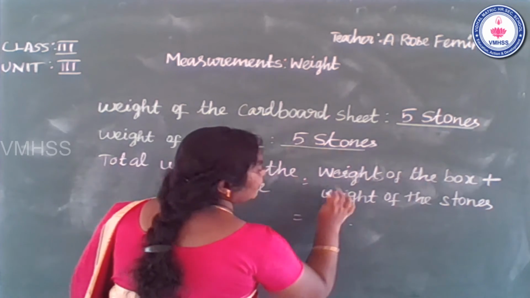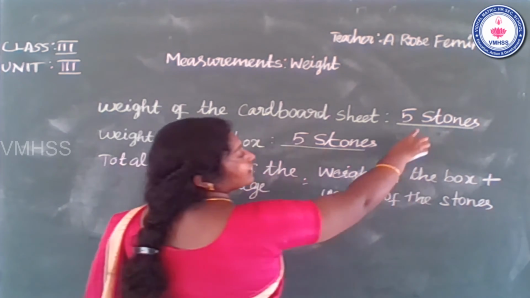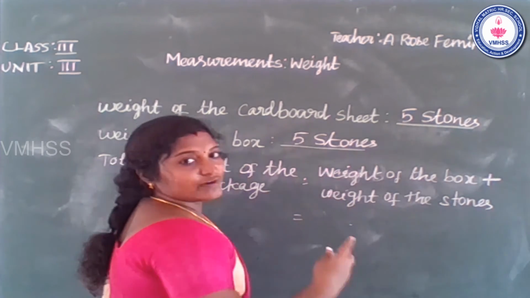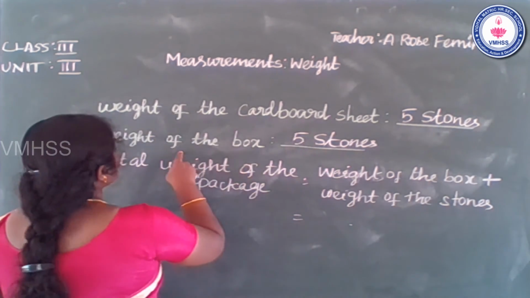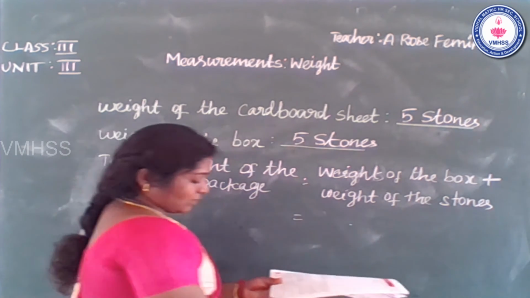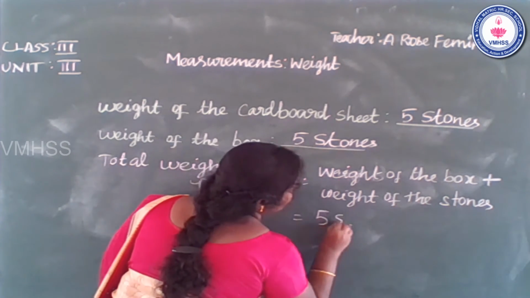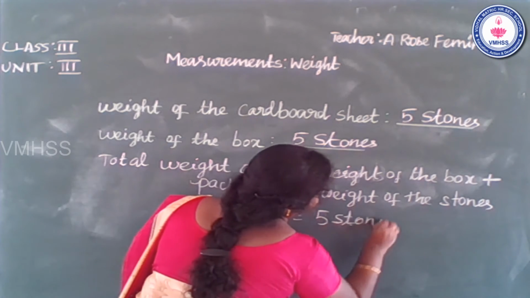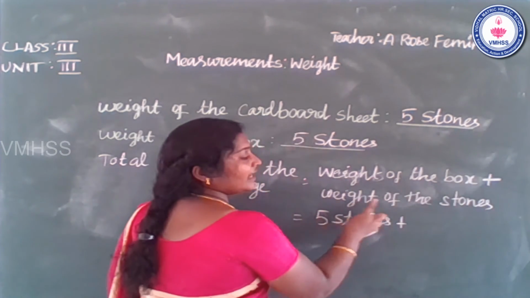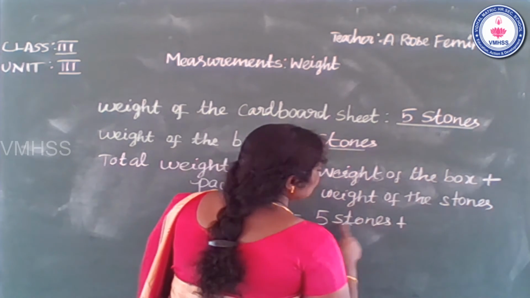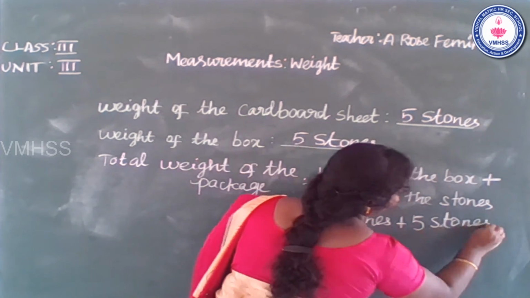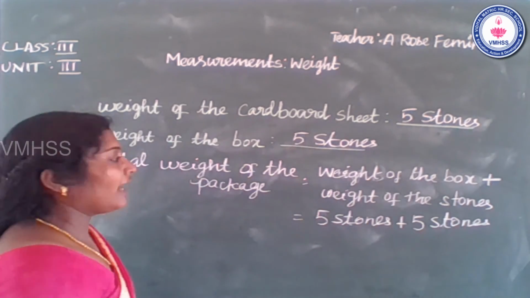So five, weight of the box. How many stones is there? So 5 stones for the box and 5 stones for the cardboard. So both are 5 stones. Weight of the box plus weight of the stones. So 5 stones plus 5 stones. Now we go to add.